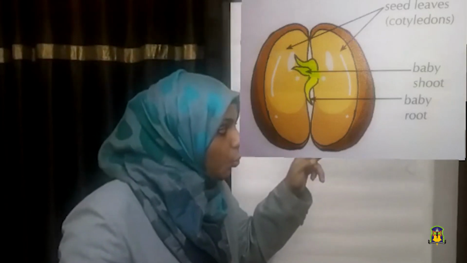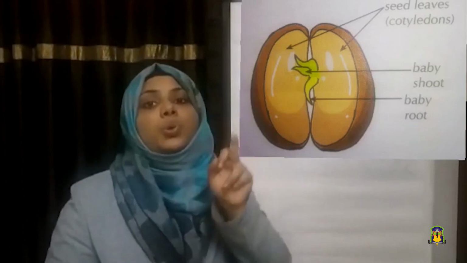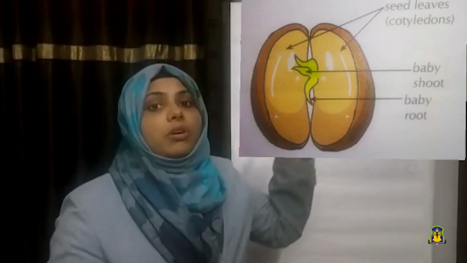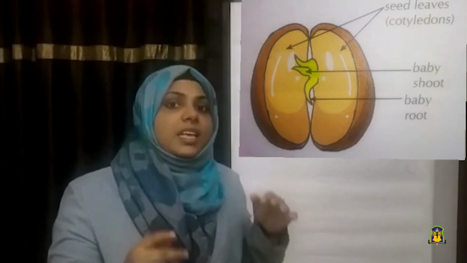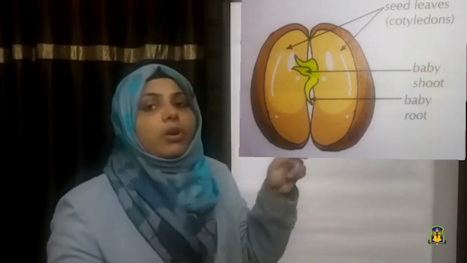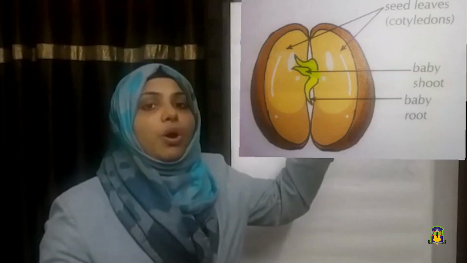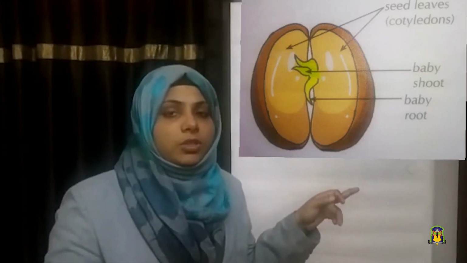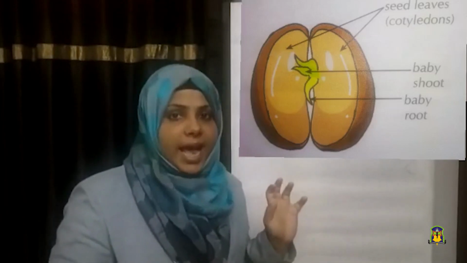The baby shoot grows into the shoot of a plant, meaning stem, leaf, etc. And the baby root grows into the root of the plant.